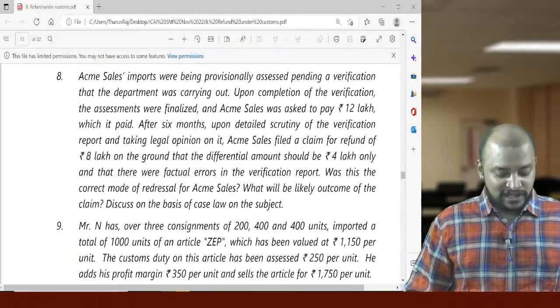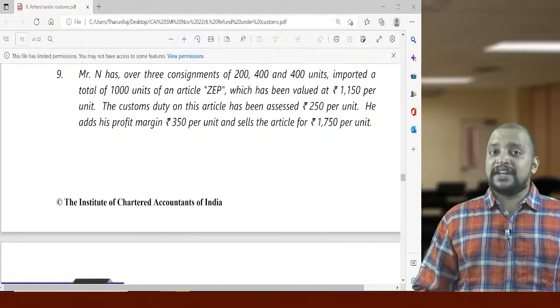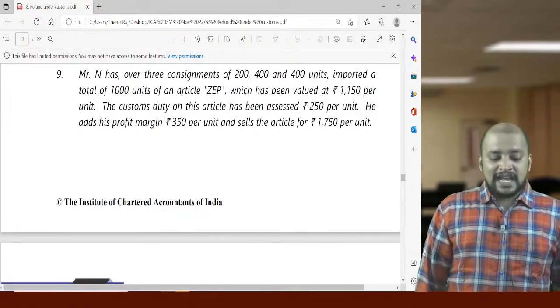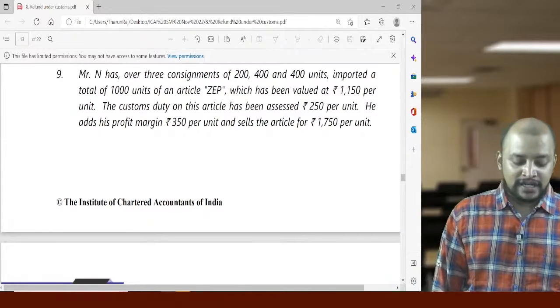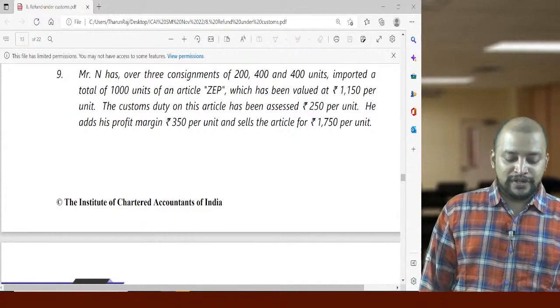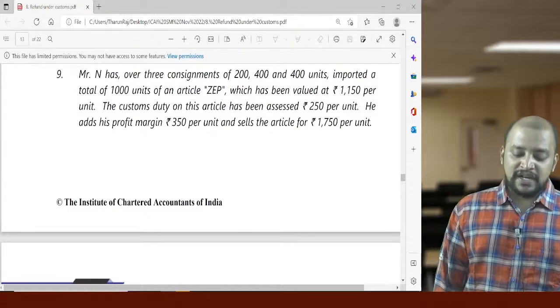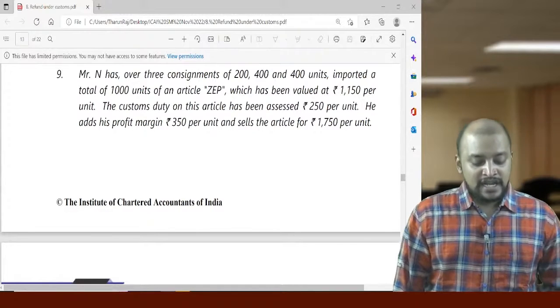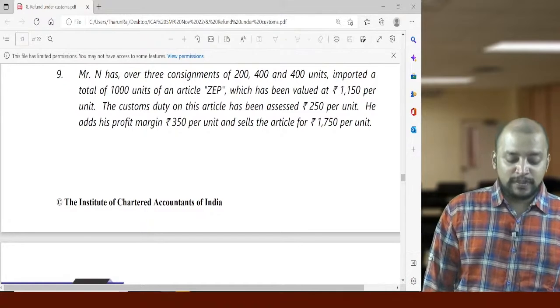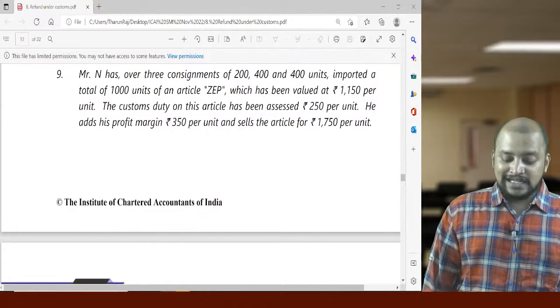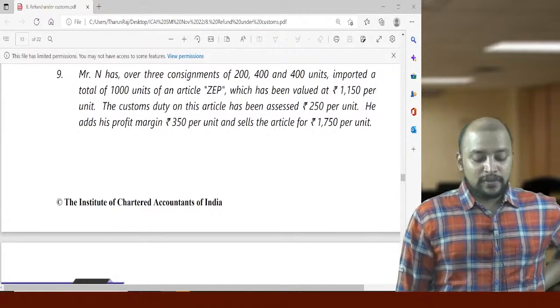Then next question, question number 9, a very interesting question. Mr. N has over 3 consignments of 200, 400 and 400 units, imported a total of 1000 units of an article ZDP, which has been valued at 1150 per unit. The customs duty on this article has been assessed at 250 per unit. He has his profit margin of 350 and sells the article for 1750. So what is happening here?